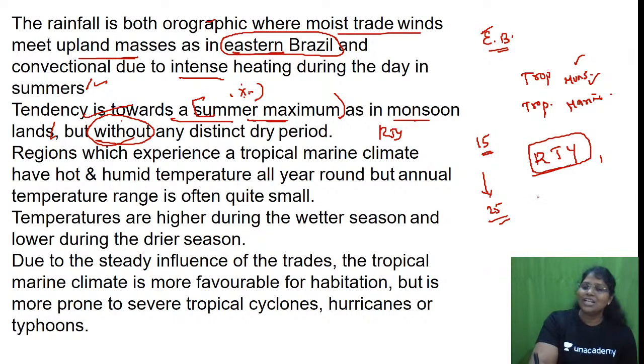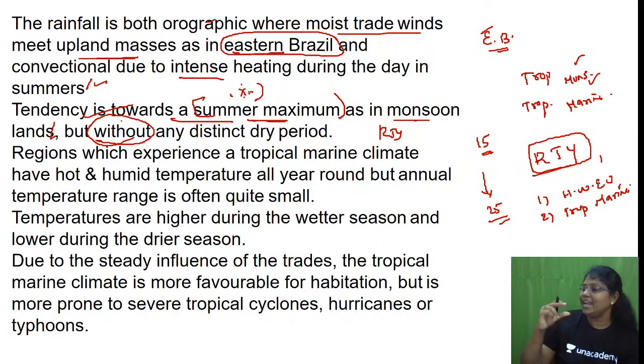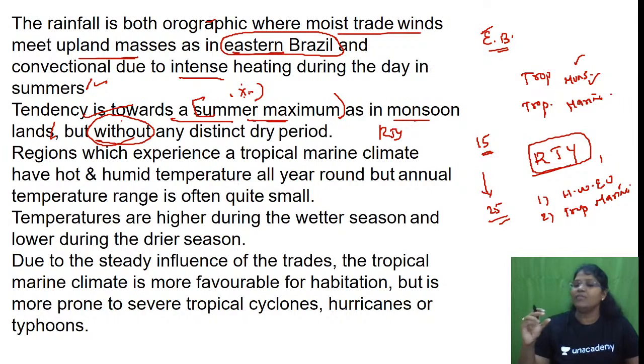So as of now we have two answers. One is hot wet equatorial climate, another one is tropical marine alone, not monsoon. Am I right? At the end of completing all these chapters, we should have a separate list of all the climatic types which have rainfall throughout the year. This is extremely important from the prelim point of view.